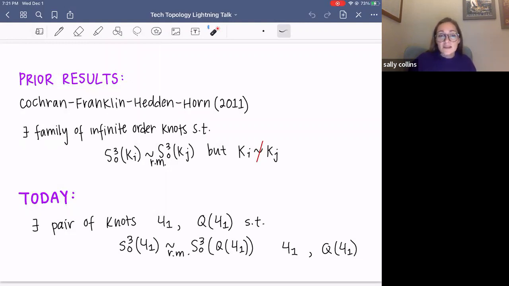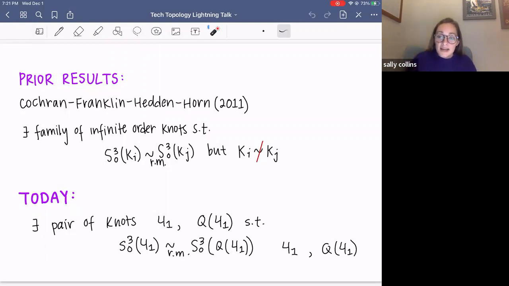So today I'm going to expand on that result and give you a pair of knots, the figure eight knot and Q41, which is the Mazur pattern of the figure eight knot. The Mazur pattern is a historically significant knot. It has winding number +1.